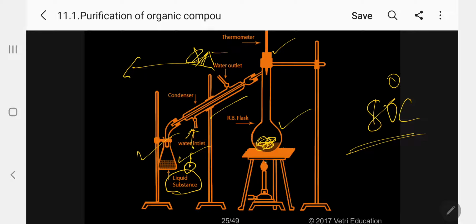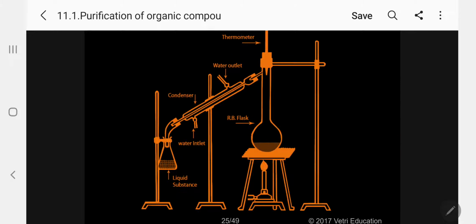Just wait up to 80 degrees. The temperature will remain constant, it will not move. Once started, the drops will come out. Now you connect the receiver and take your benzene fully. Suppose after 80 it is increasing, it means some other impurity may be there. You can use another receiver to collect the second liquid. This is the way you have to use this apparatus.